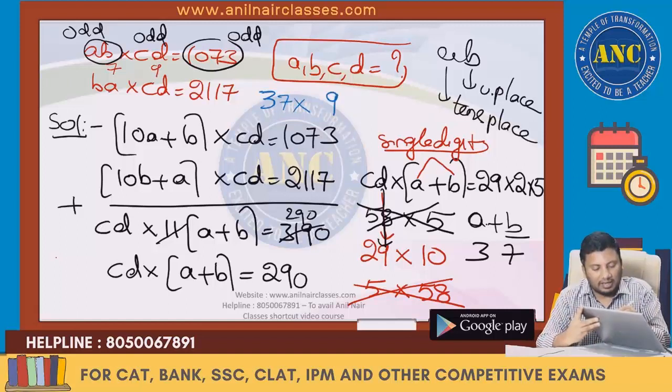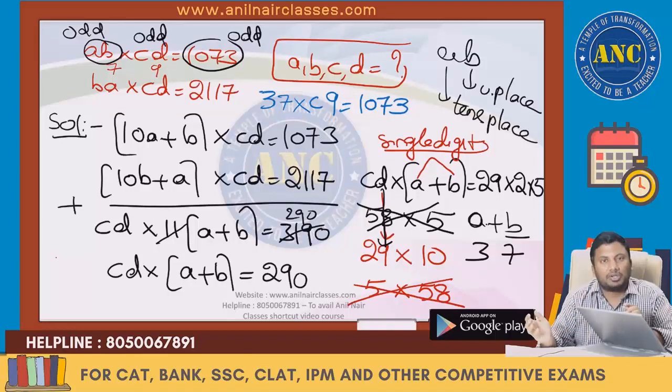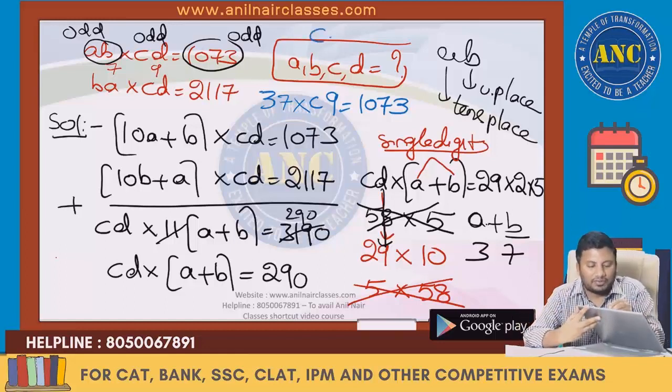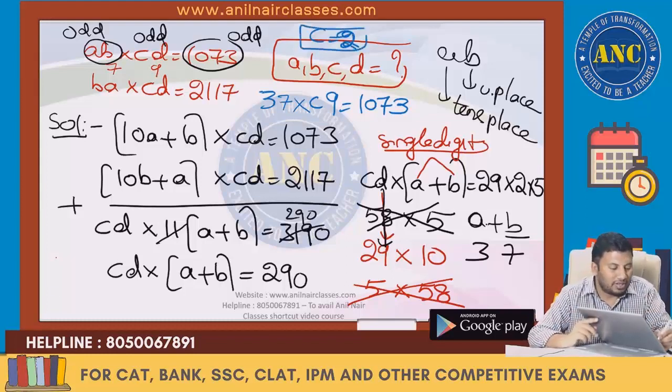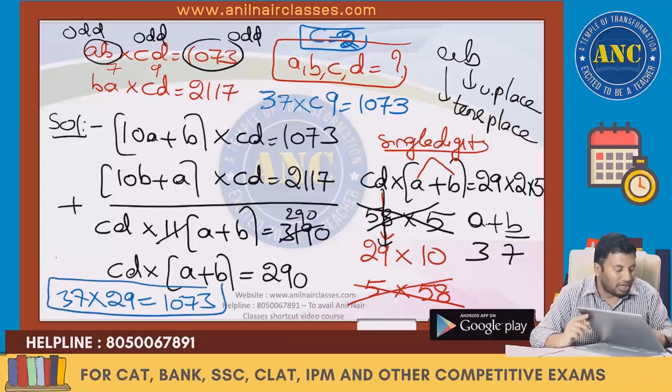Now see here. If I put C value 3, 37 into 39 exceeds the value. If I put C value 1, 37 into 19 is 703, which is going below the value. So the value of C is 2. All the values we got: 37 into 29 is 1073. Ask me in case you have any doubts.